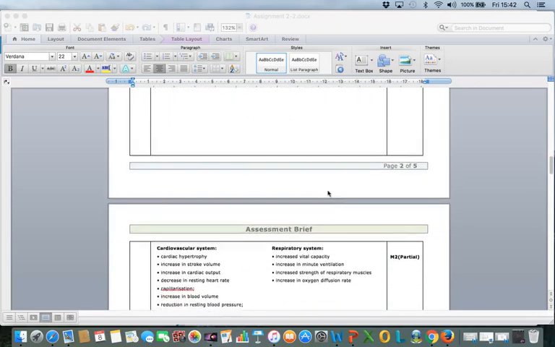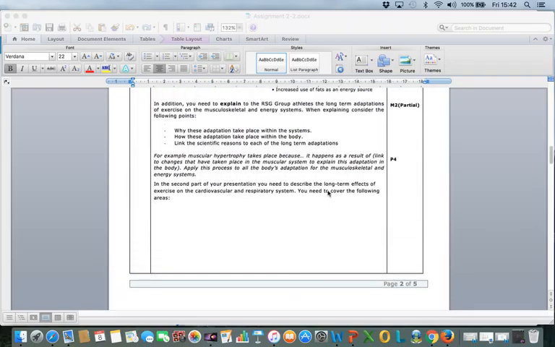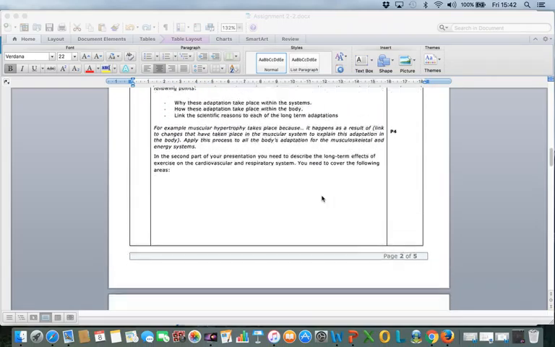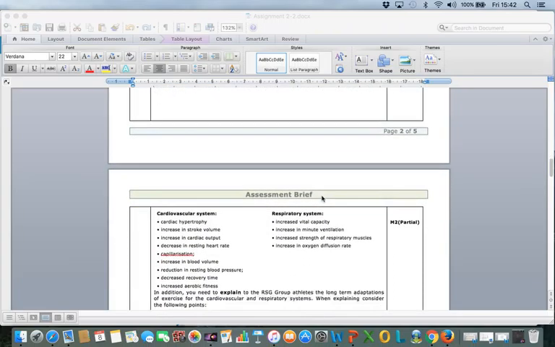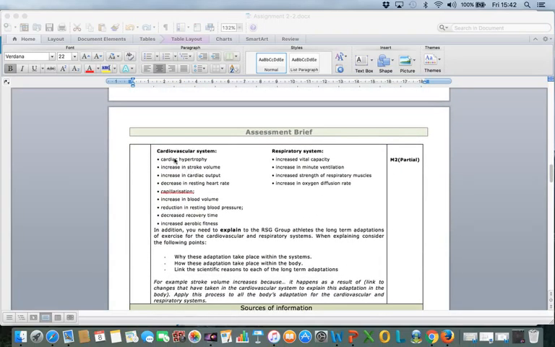Okay, you're then going to, in the second part, look at exactly the same principle. You're going to look at the cardiovascular and respiratory system. These are each of the bullet points you need to cover, and you describe what cardiac hypertrophy is, and then you explain it. So, why does cardiac hypertrophy take place in the system? How does it take place within the body, and then give scientific reasons why.